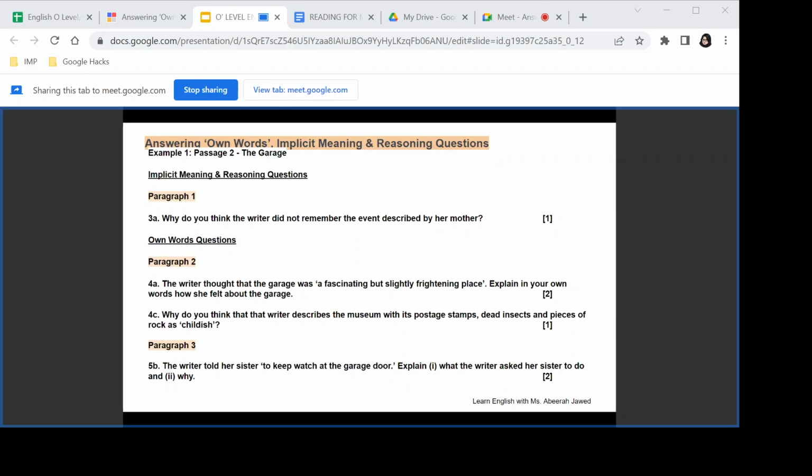Okay, now the question's answer is that you can use "they, the items or exhibits were mismatched or valueless." Perfectly fine, you've got the answer right there. Coming to the next one.